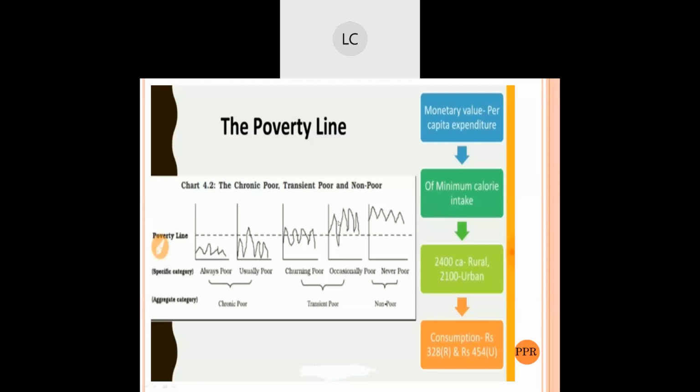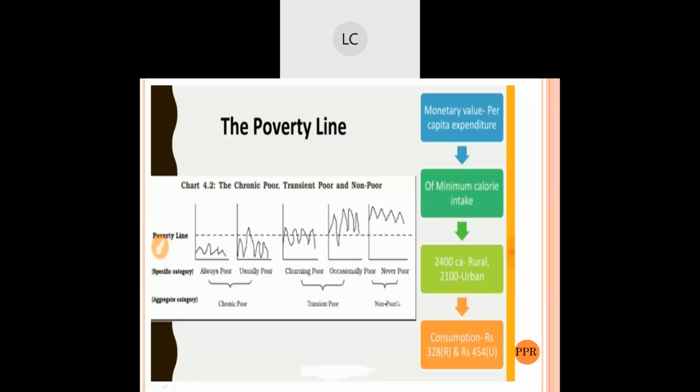That is what is in this image. You can examine this image and get to know. Both the churning poor and the occasional poor we call the transient poor as well. Then lastly, never poor. Never poor means they never come or touch the poverty line.